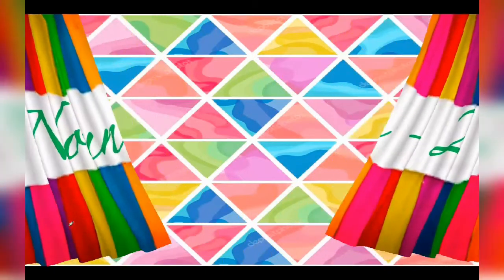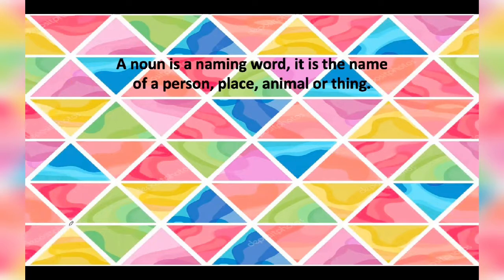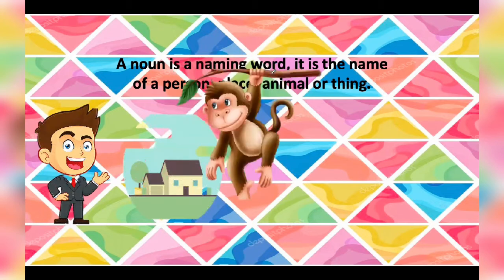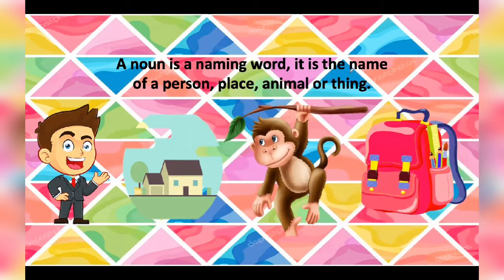Beginning with our lesson, I hope you all remember what is a noun. A noun is a naming word. Whose name is it? It is the name of a person, place, animal, or thing. Okay, it names a person, place, animal, or thing.